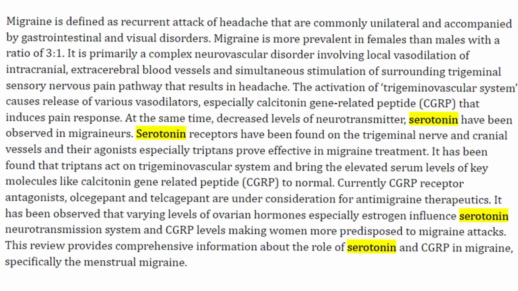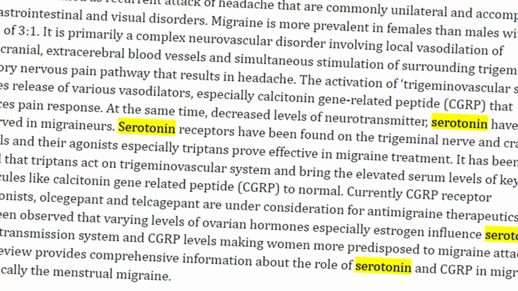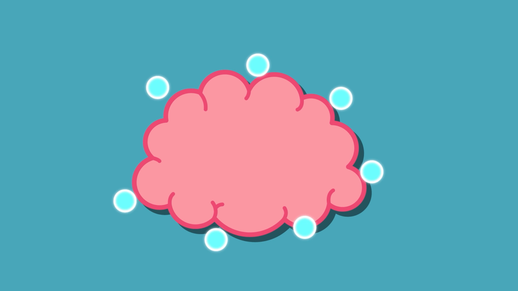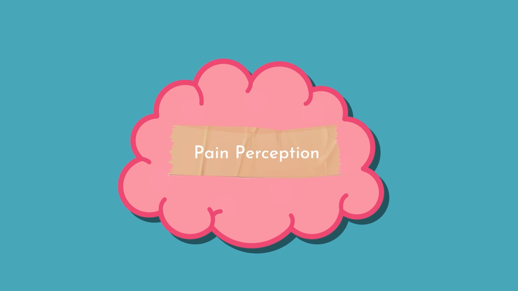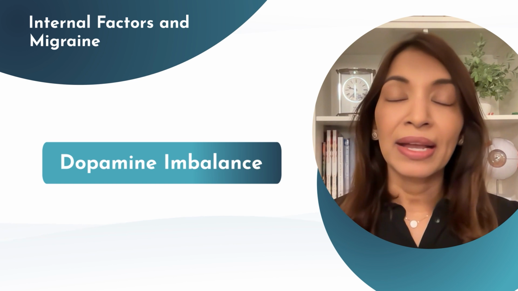Research has highlighted the involvement of serotonin and dopamine in the intricate web of migraine pathology. Serotonin, known for its mood-regulating properties, also plays a crucial role in modulating pain perception. A review article published in the Journal of Headache Pain in 2008 explored the intricate interplay between serotonin levels and migraine susceptibility. Imbalances in dopamine have also been implicated in migraine.